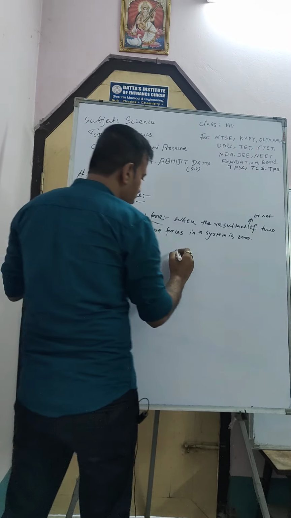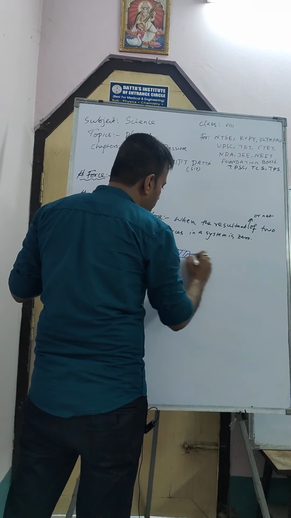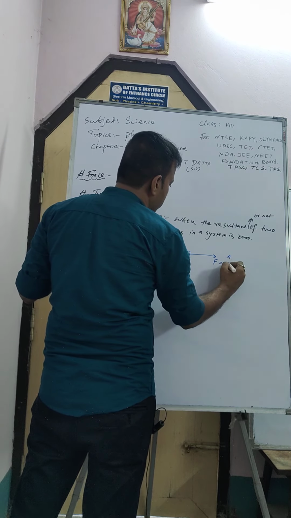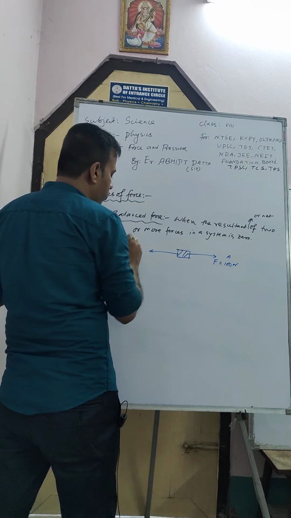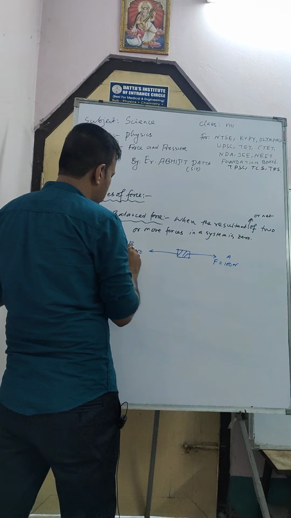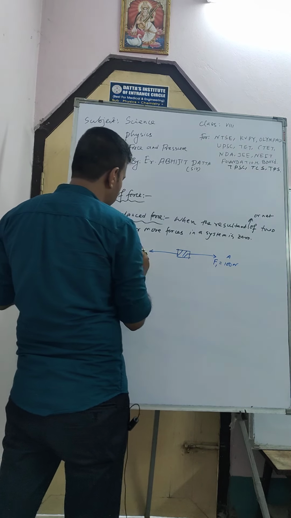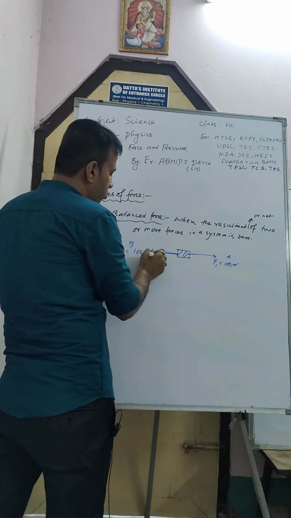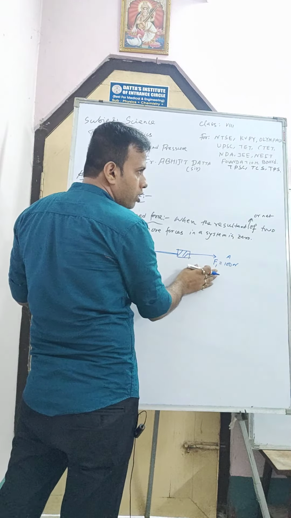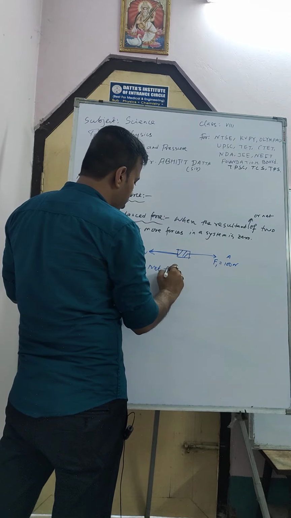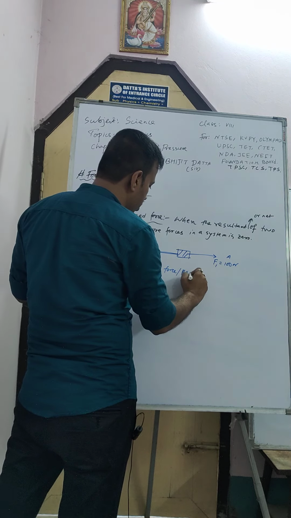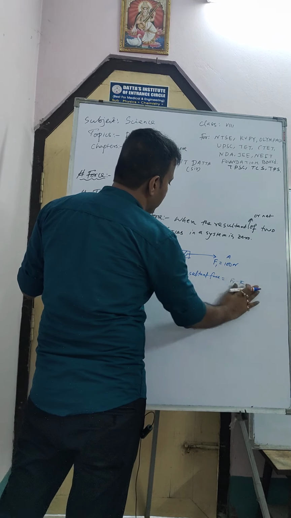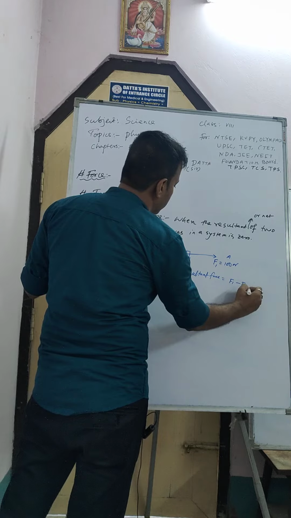Suppose this one is one block, and one person A is applying a force in one direction with 100 Newton, and another friend B is also applying the same force in the opposite direction. This one is F1 and this one is F2. In one direction force is 100, in the other direction also 100. So net or resultant force will be how much? F1 minus F2. Why is it F1 minus F2?